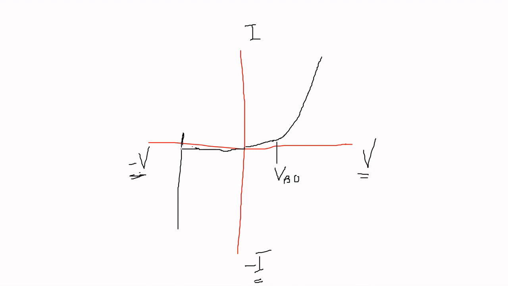This voltage is called the reverse breakdown voltage, VBR. This is the high amount of reverse leakage current. This is the forward biased condition and this is the reverse biased condition of the PN junction diode.